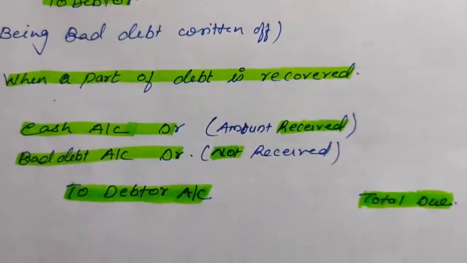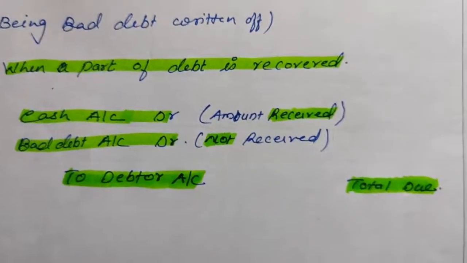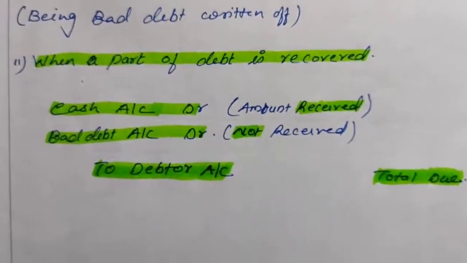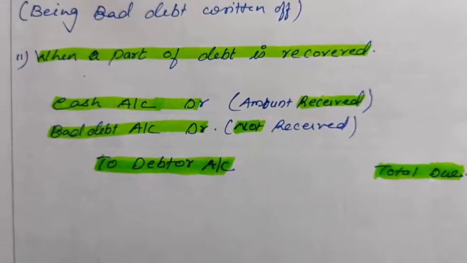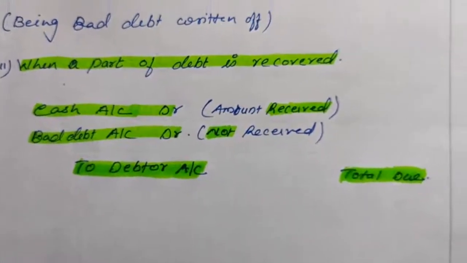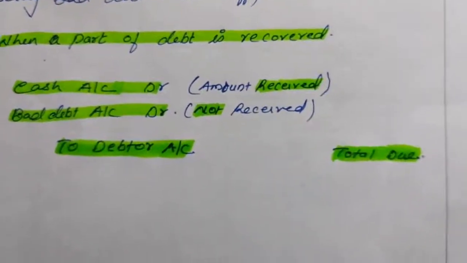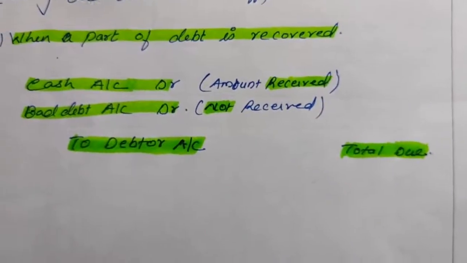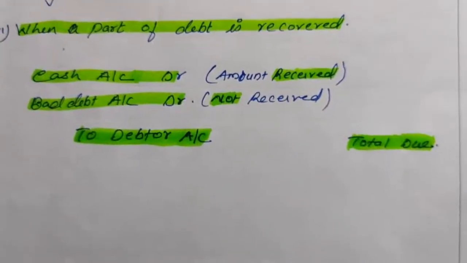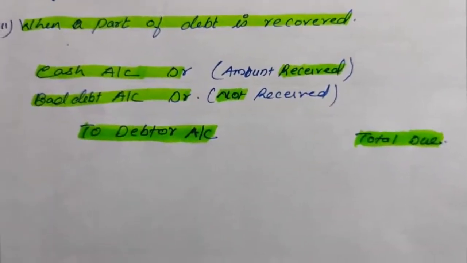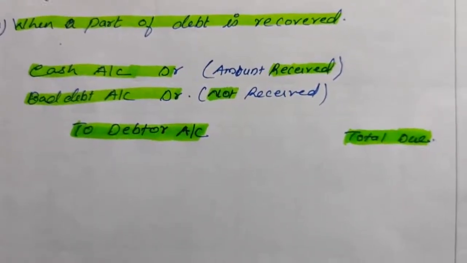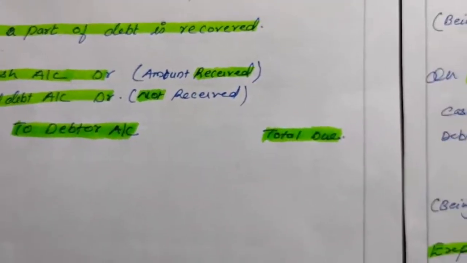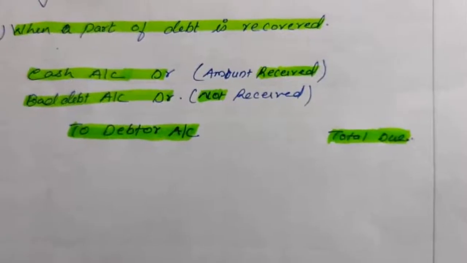Next, when a part of the debt is received, what will be our entry? Cash account debit, bad debt account debit to debtor account. Cash, we will write the amount received, the part amount which is received. In front of bad debt we'll write the amount which is not received, and in debtor we will write the total due amount.